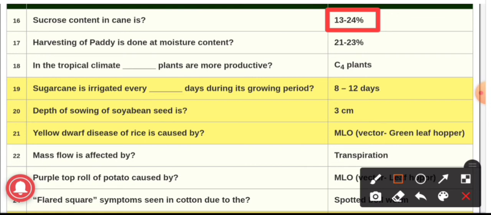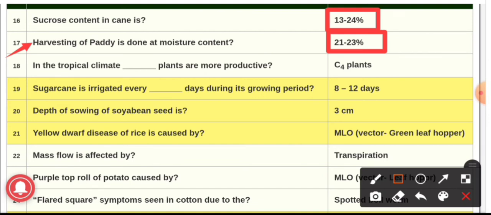Question number 17. The harvesting of paddy is done at the moisture content. The answer is 21 to 23%. When the paddy plant contains at least 21 to 23% of moisture content, at that time harvesting is done.